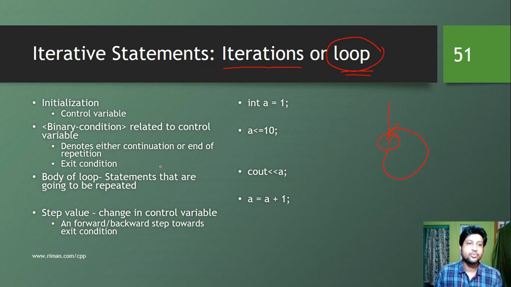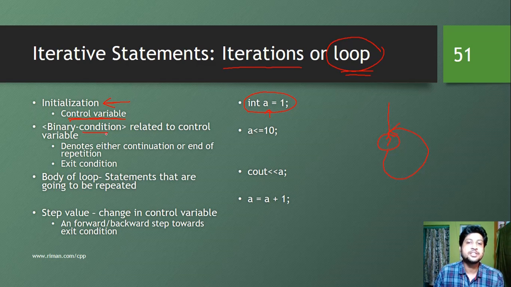Before that, we must look into all the parts that are available for loops and that can be interconnected with each other to form an iterative statement. First of all, we have an initialization step where we initialize a control variable. This control variable is a loop control variable. The initialization could look like this: int a = 1. This is an example of an initialization statement where we have initialized the variable a with the value 1. Now this variable a can be considered as a control variable.